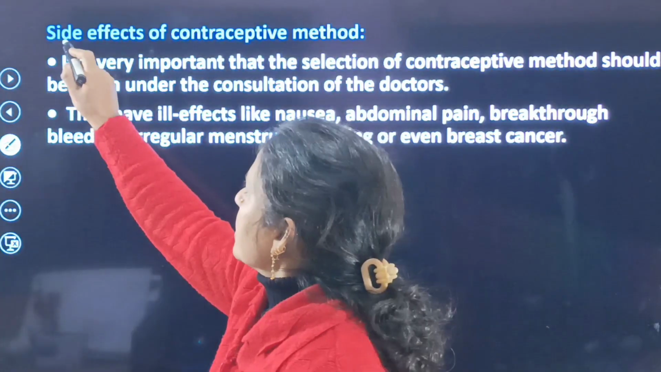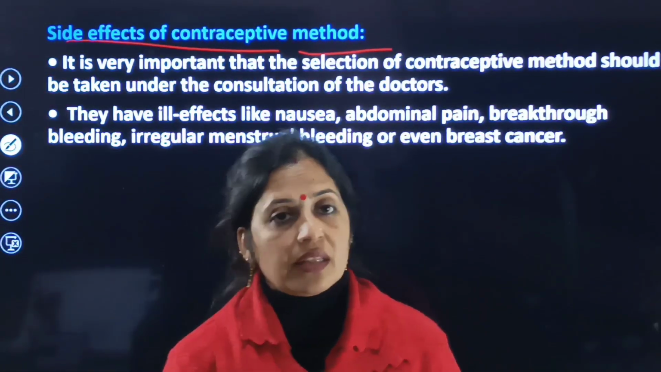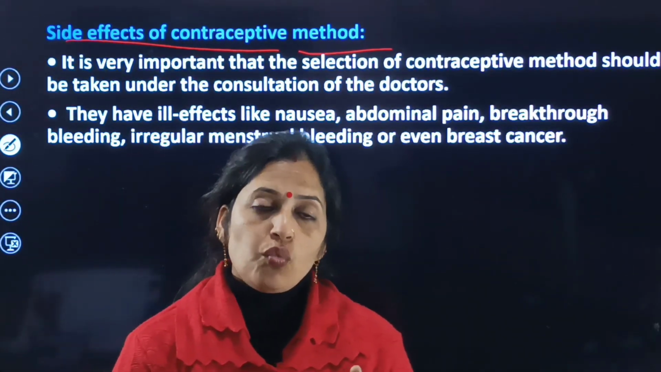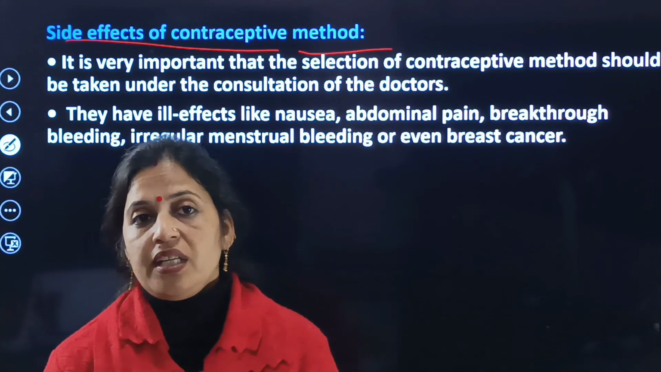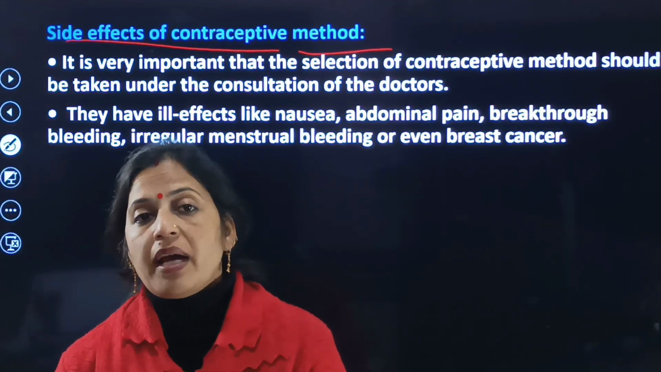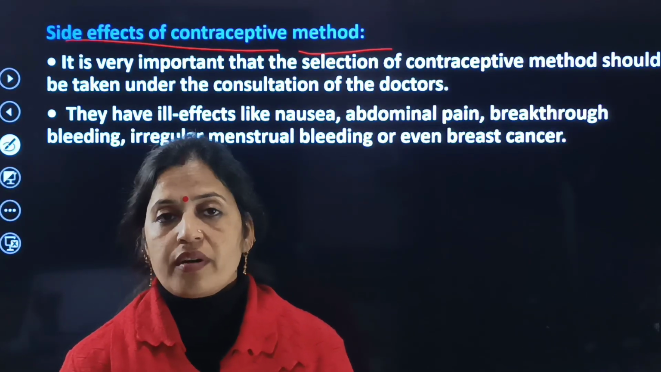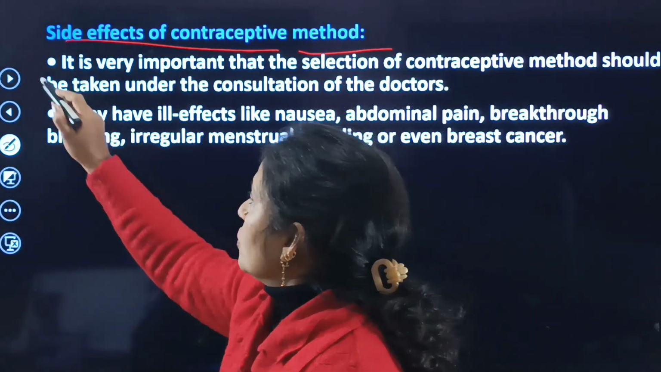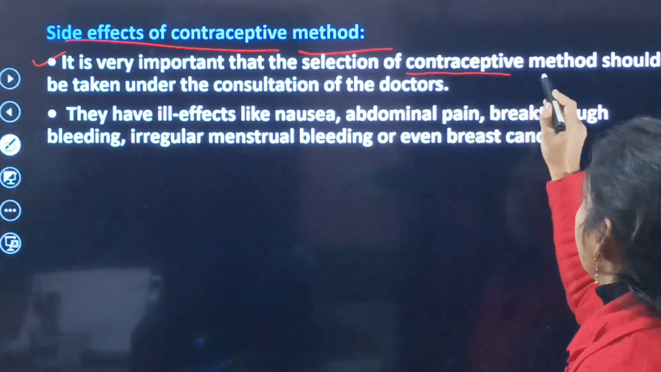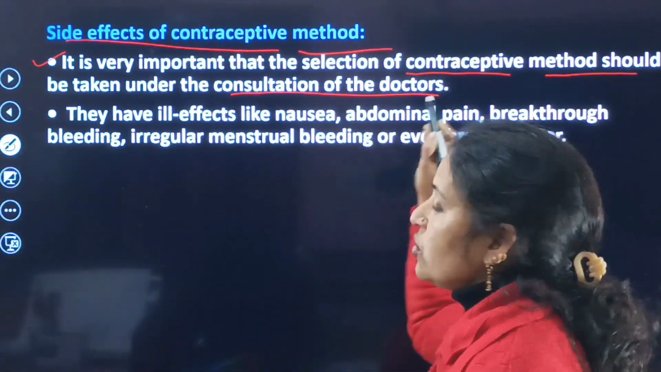Next is what are the side effects of the contraceptive methods. अगर contraceptive methods यूज किए जा रहे हैं, उन contraceptive methods की हेल्प से unwanted pregnancy जो है वो भी कंट्रोल की जा रही है, ठीक है. पर साथ साथ जैसे जैसे इन contraceptive methods को अगर यूज किया जाता है तो what are the various side effects of these contraceptives. So it is very important that the selection of the contraceptive method should be taken under the consultation of the doctor.